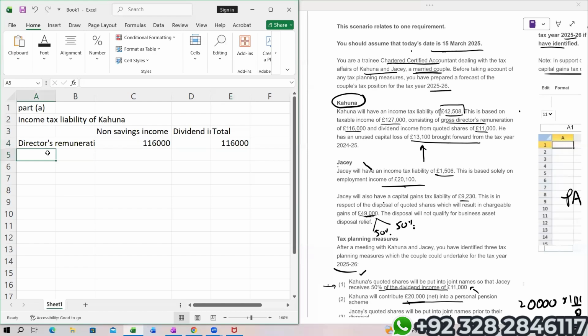Dividend income will be 50%. Earlier it was 11,000, and it is going to be now 50%.